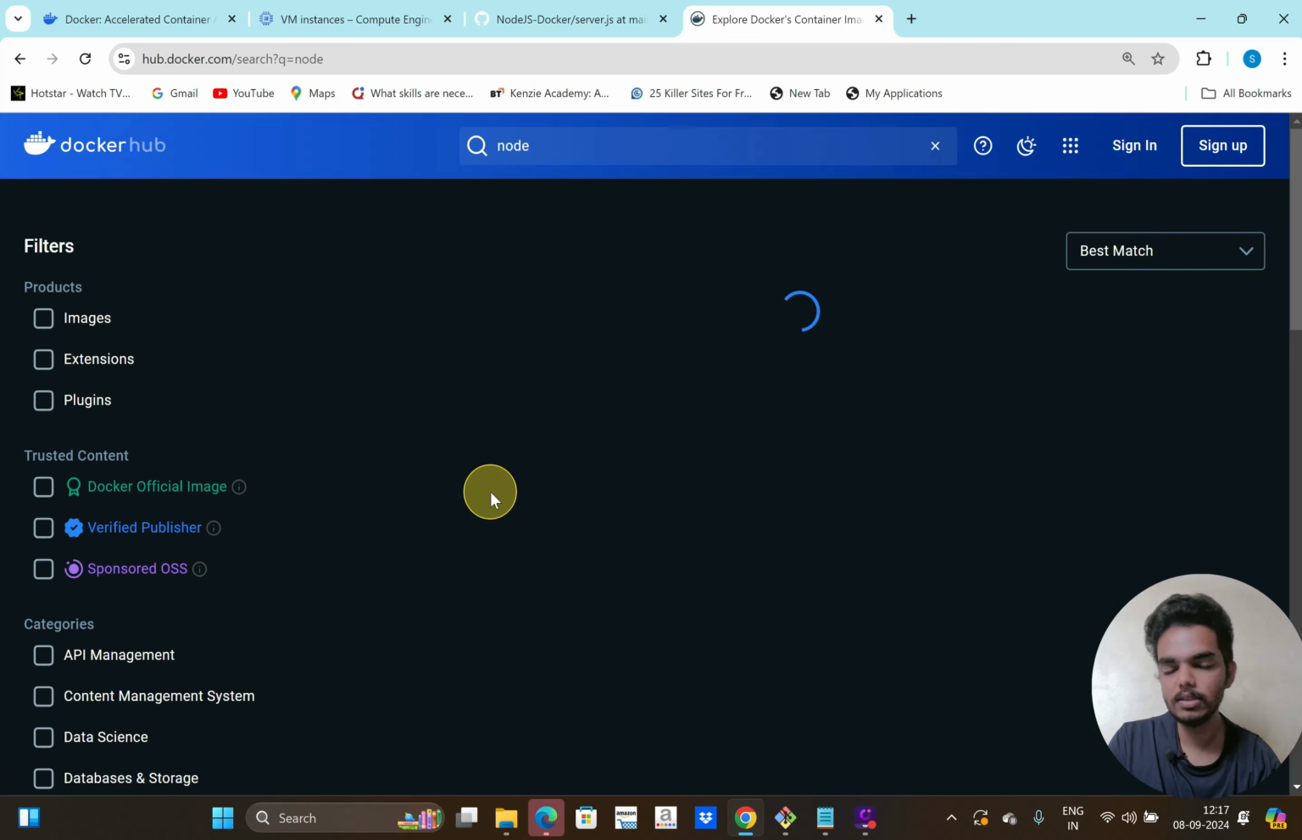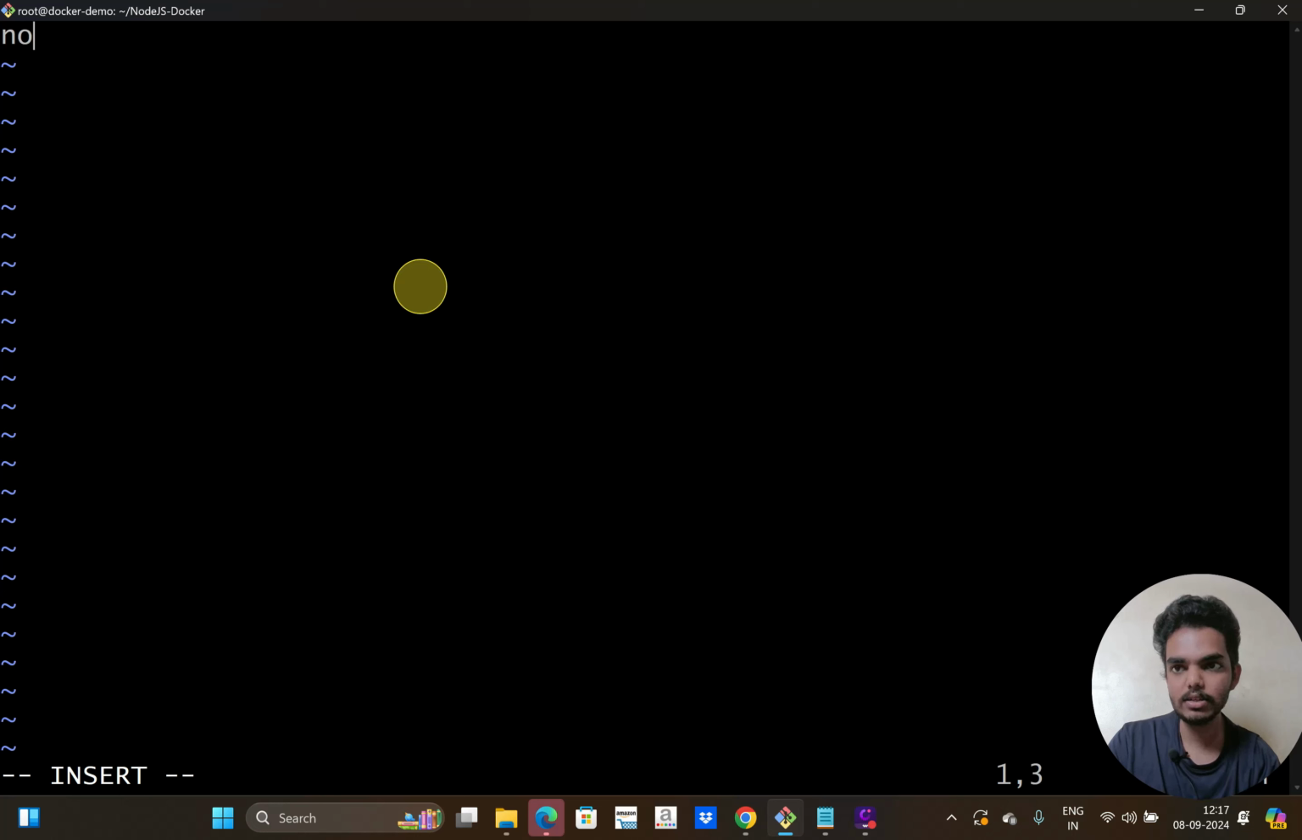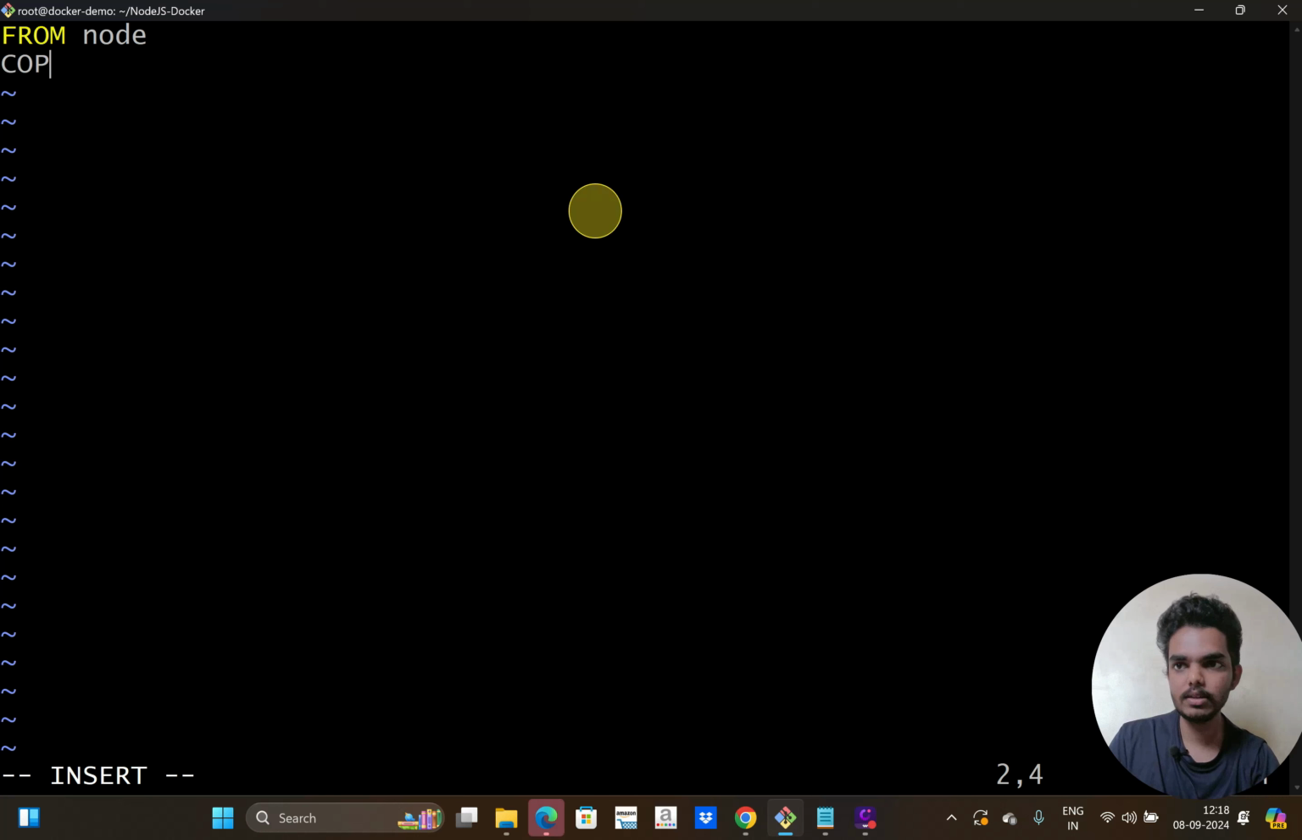Search for node. The official node image will be available, so I am going to use this particular image now. For that, in the Dockerfile I can add node. The instruction will be FROM node. So I am going to add node as the base image for this particular Docker image. My next instruction will be to copy the source code. For that I have the command called COPY. The source code exists in the same directory as the Dockerfile, so I can just give the dot, and the destination directory can be anything. I am going to add it as an app directory, so it will copy the source code into this particular app directory in my Docker image.